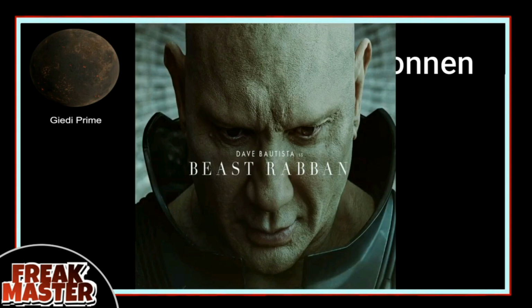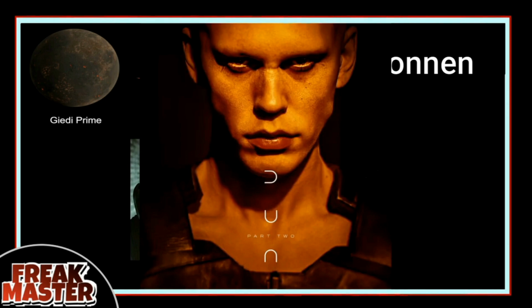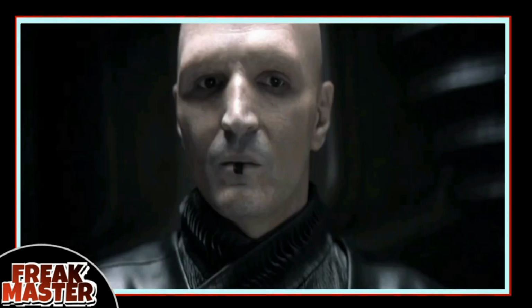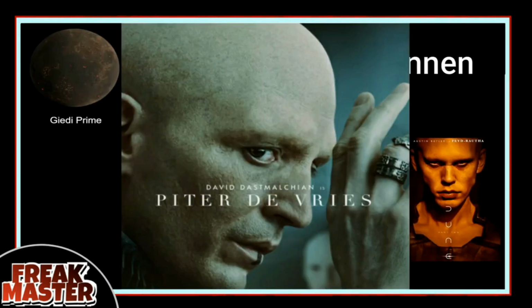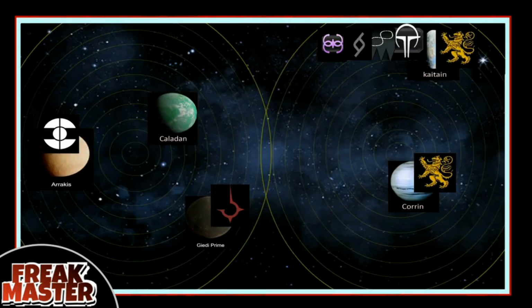His older nephew Rabban, nicknamed the Beast, which, as you can imagine, and his younger nephew Feyd-Rautha, whom the Baron considers smarter than his older brother, so he's chosen him as his heir. This character doesn't appear in the first movie, but we'll see him in the second. And lastly, do you remember this one here? That's right, one of the two most important mentats. This is Piter de Vries, an ambitious and twisted character.